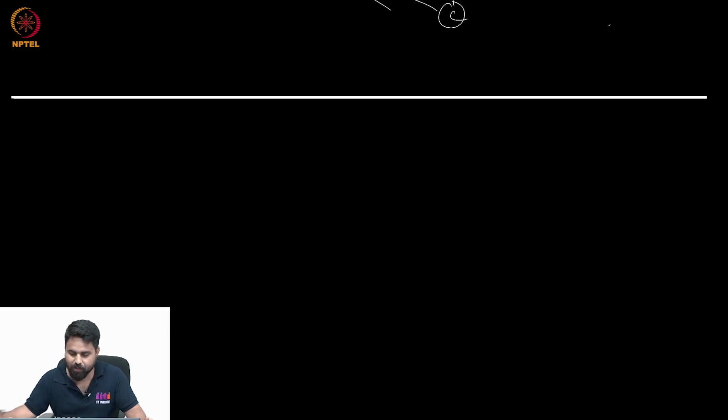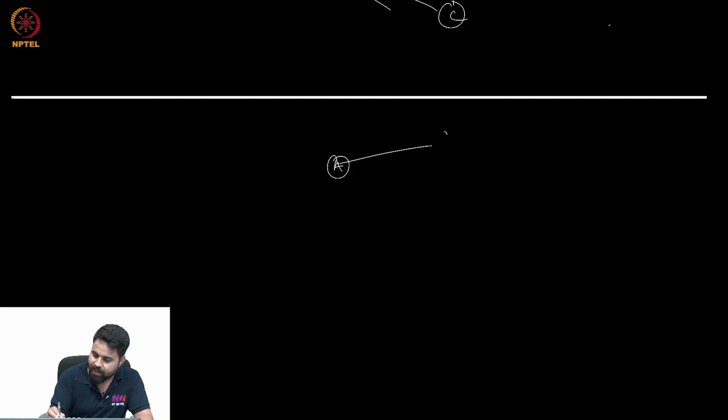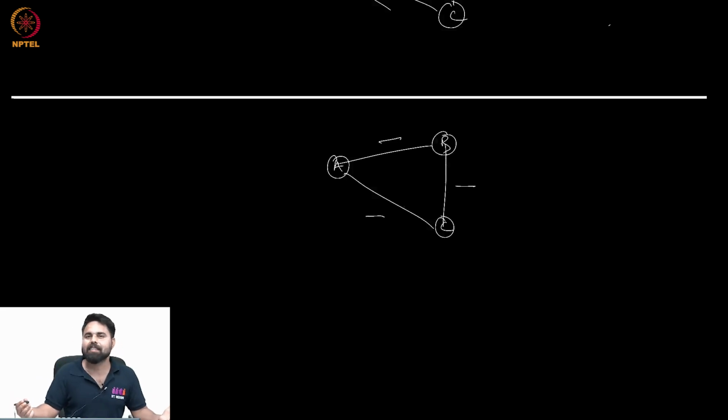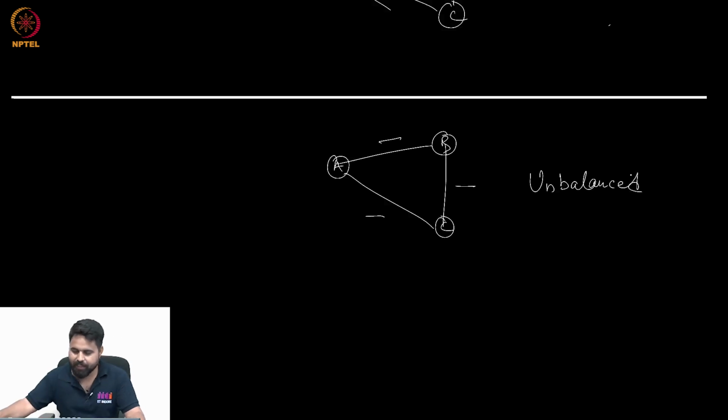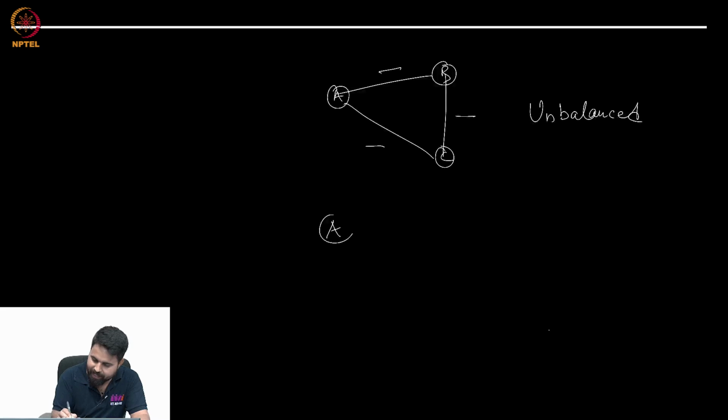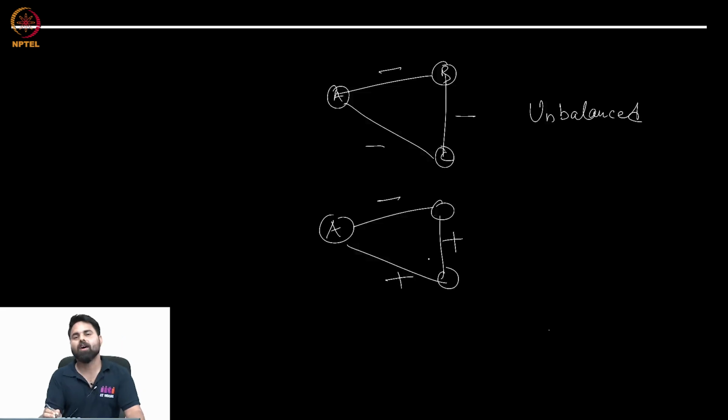If you take A, B and C, and suppose all the edges are negative here, there might be a case that in the near future B and C can be friends, A and C can be friends, and A and B can be friends. So this is unstable, or unbalanced. Similarly, wherever there is just one negative sign, this is also unbalanced. It might be possible that in the near future A and B will become friends.